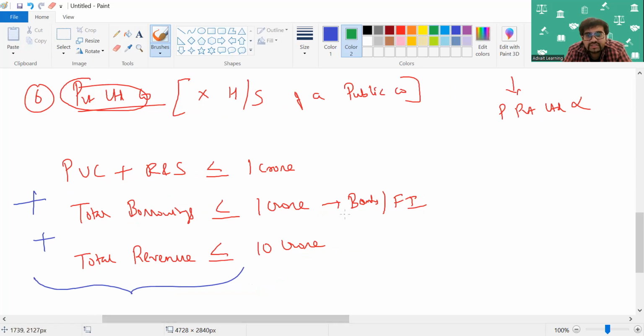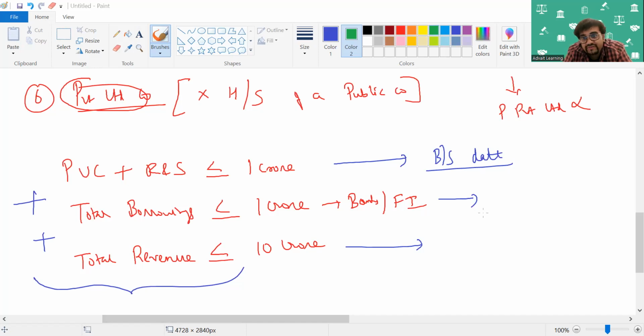Now the question is, all these things, that is the paid up capital and reserves and surplus, total borrowings and total revenue, when should I see it? Is it the latest audited balance sheet? Is it the previous year, or is it any time during the year? Now again, this is very interesting to know that paid up capital and reserves and surplus should be seen on the balance sheet date. So obviously for financial year 21-22, as on 31st March 22 is what I need to see.